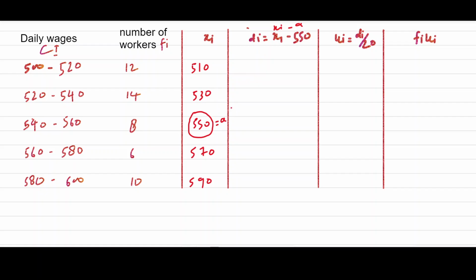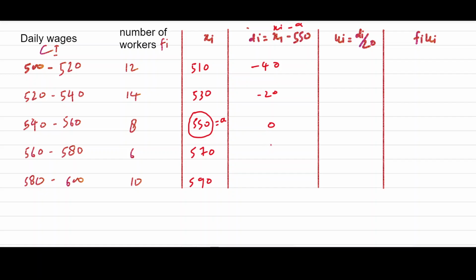Now to minimize the values, because all are very large numbers, we should minimize. So first we should use deviation. If we take a as the deviation, then this will be 510 minus 550, that will be minus 40. This will be minus 20 and this will be 0.